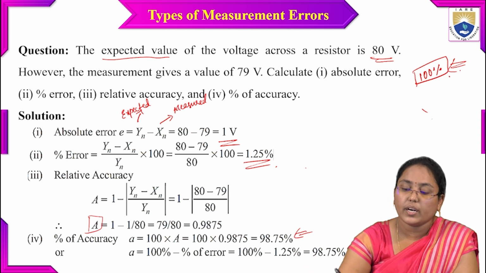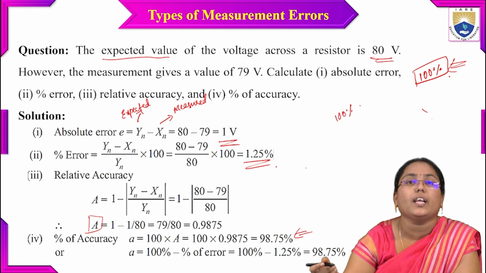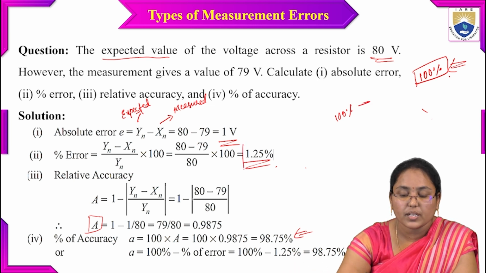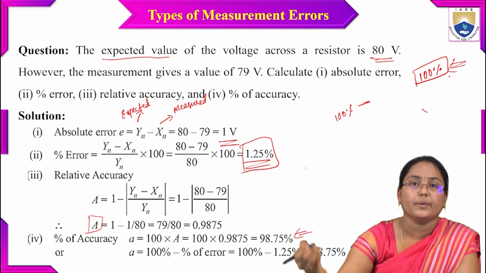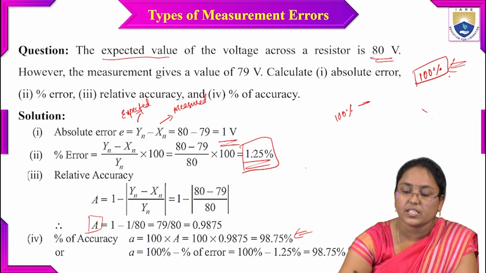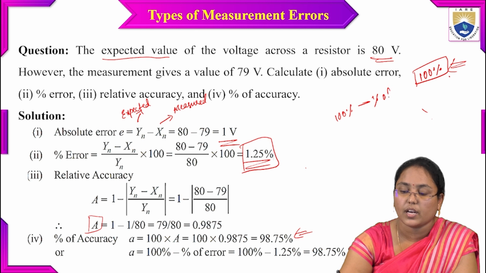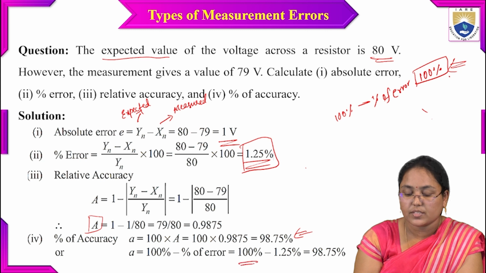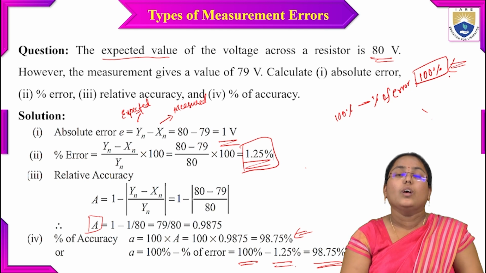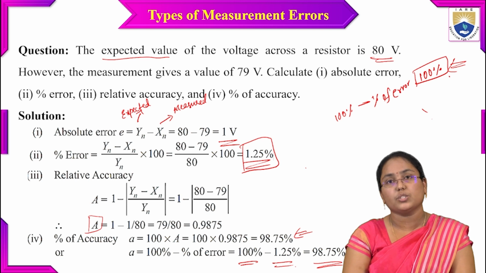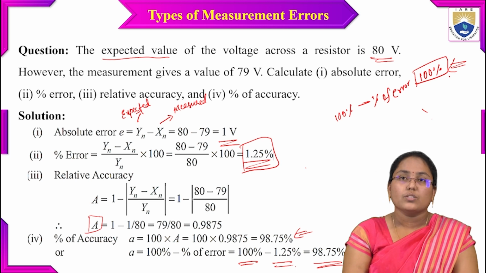If I already know the percentage error of the measurement process, I can directly take 100% minus 1.25%, which equals 98.75%. In this way we can find the absolute error, percentage error, relative accuracy and percentage accuracy in a particular measurement process.